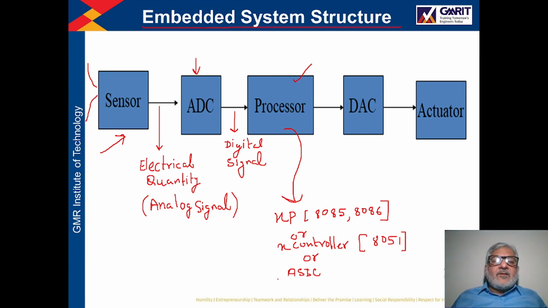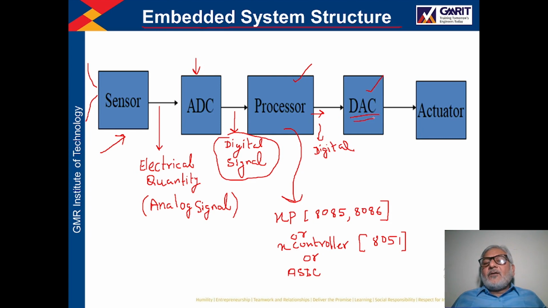Now this processor will process the digital data, which is generated with reference to the physical environment sensed by this sensor. The processor will process it, then it will generate some output. Whatever output is generated here is digital, right? Now this digital output is again passed through one block, which is the digital to analog converter.